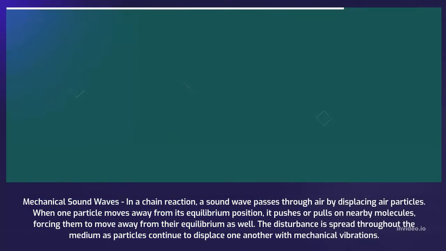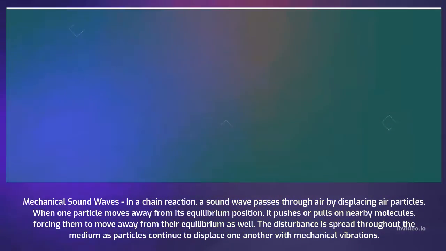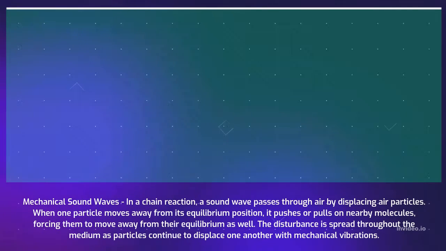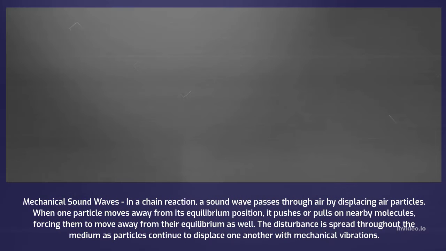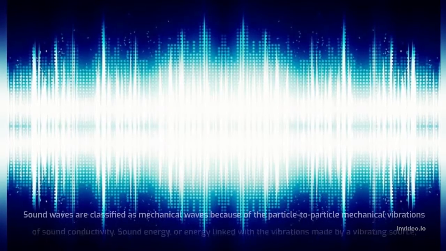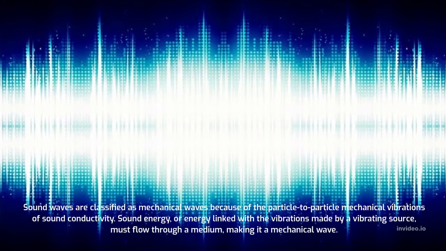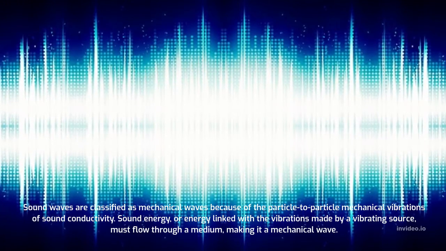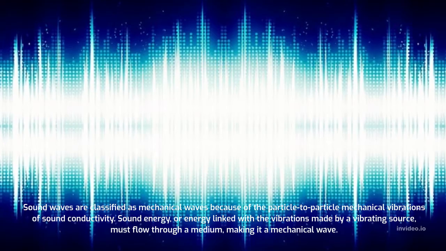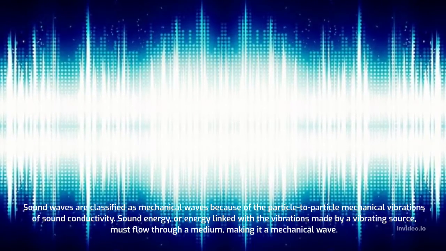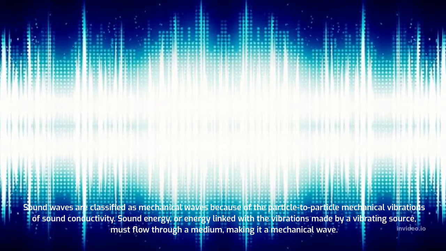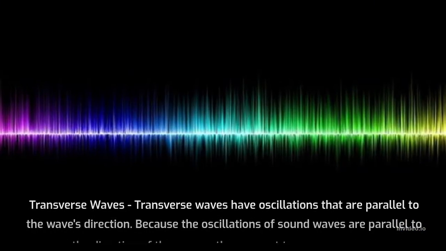Mechanical sound waves. In a chain reaction, a sound wave passes through air by displacing air particles. When one particle moves away from its equilibrium position, it pushes or pulls on nearby molecules, forcing them to move away from their equilibrium as well. The disturbance is spread throughout the medium as particles continue to displace one another with mechanical vibrations. Sound waves are classified as mechanical waves because of the particle-to-particle mechanical vibrations of sound conductivity. Sound energy, or energy linked with the vibrations made by a vibrating source, must flow through a medium, making it a mechanical wave.